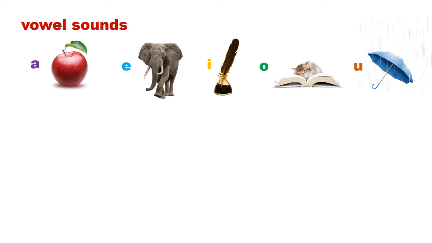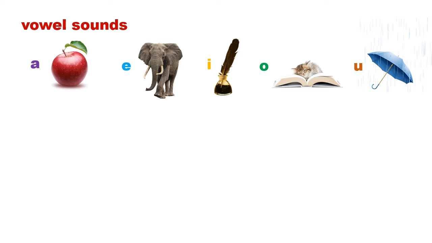Notice that the sound is not U but A. So the vowel sounds are A, E, O, A. Repeat after me.